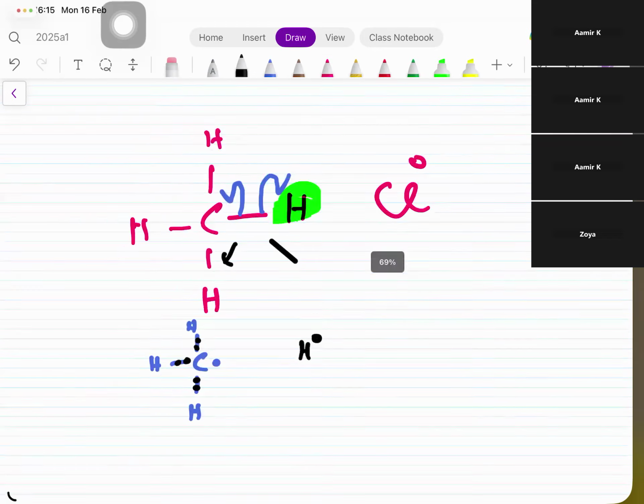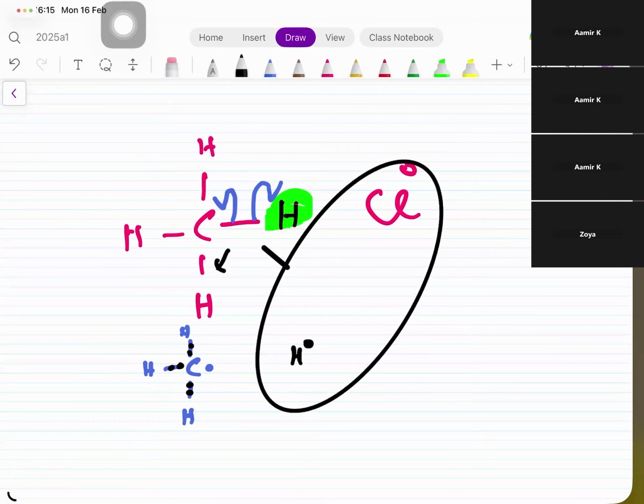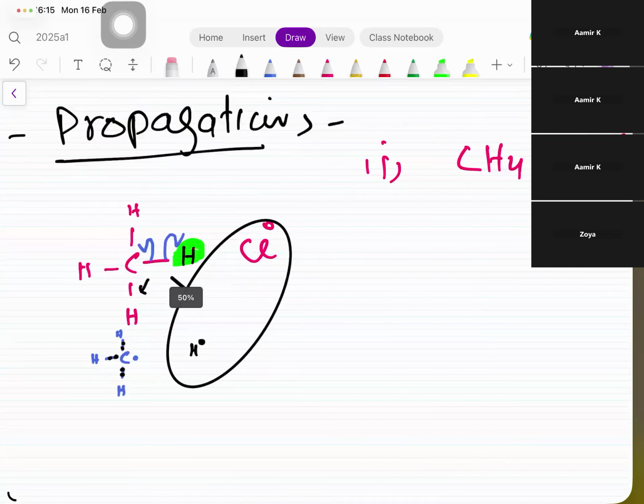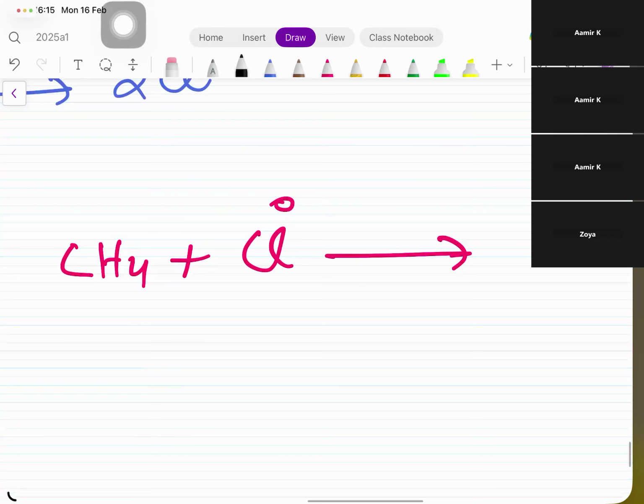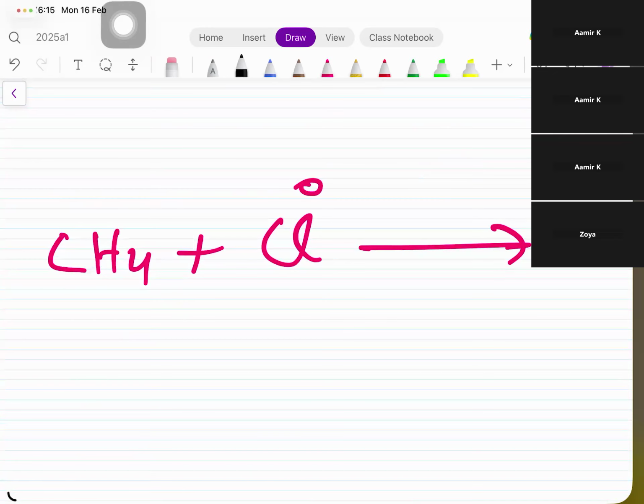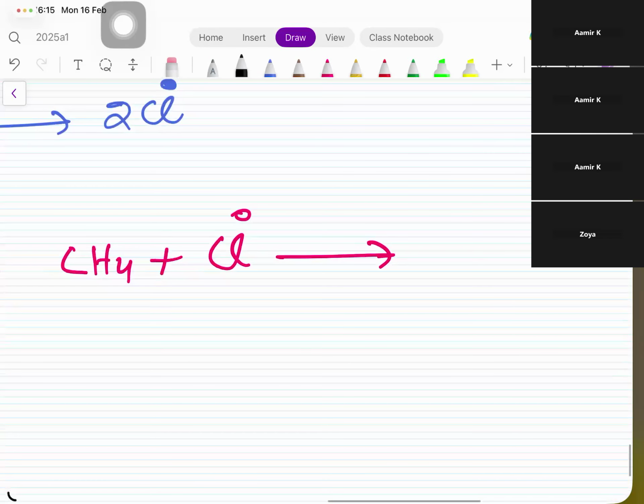But that H and Cl they are going to combine to make what? HCl. तो बच क्या जाएगा? CH3. But this detail we are not going to provide in the mechanism. That is just for your eyes only, not for the examiner's eyes, right? You just write in the first step of the propagation, the Cl free radical goes to methane and takes what? Hydrogen. और किस में change हो जाता है? HCl में. And after giving off hydrogen, what is left? And that would be a free radical.